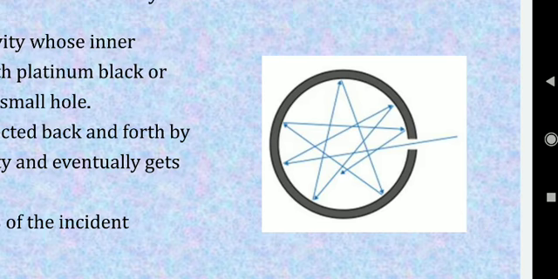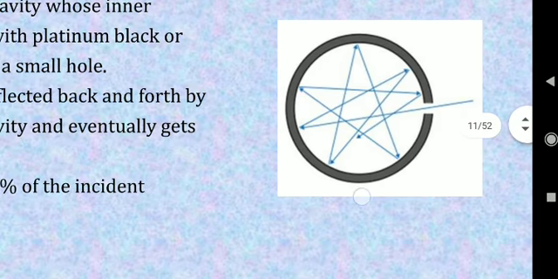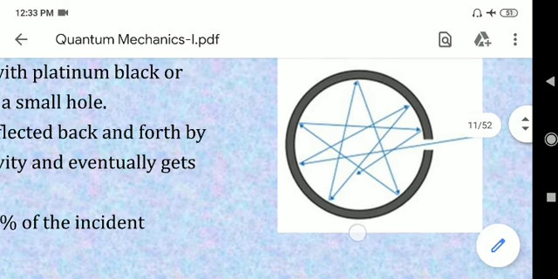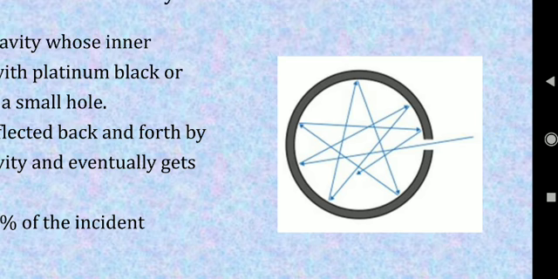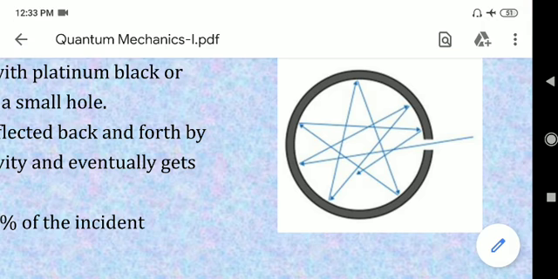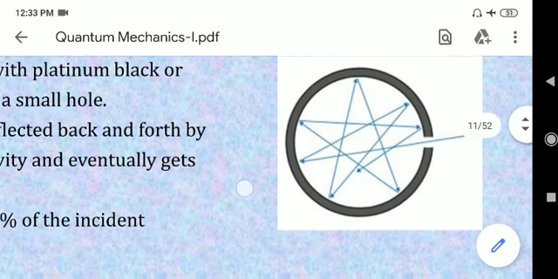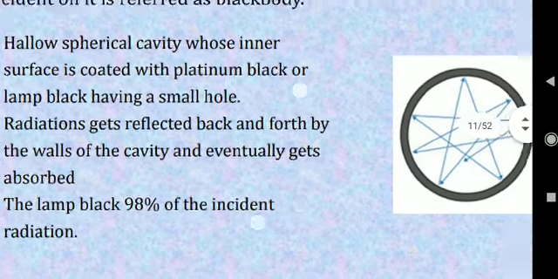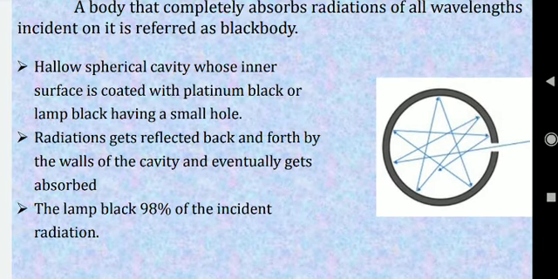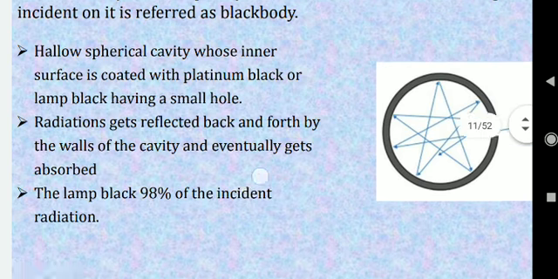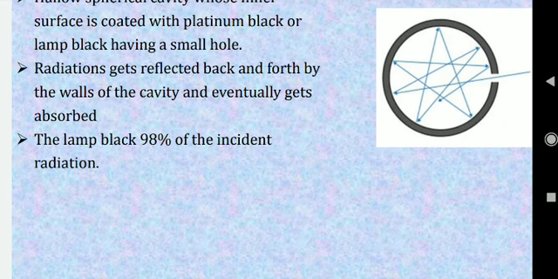So we know this black body. Now when this black body is heated, what will happen? It will absorb that heat, and the heat radiation, which ranges over all wavelengths, will be emitted by this opening or this particular cavity. So this is the black body and black body radiation. Whatever radiation is emitted by the black body is called black body radiation.